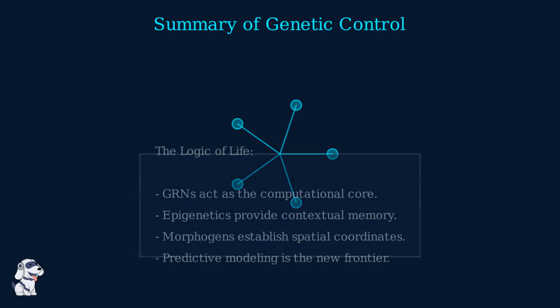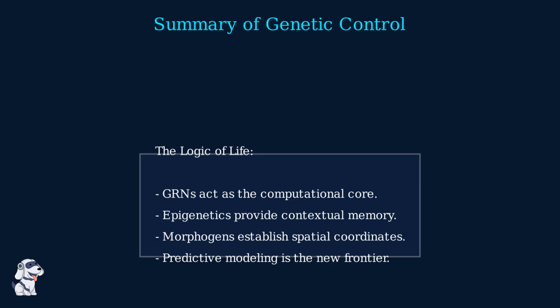Development is an exquisite symphony of regulatory events. It begins with a single cell, governed by a precise, four-dimensional execution of a complex genetic program. By mastering the gene regulatory networks, epigenetic switches, and morphogen gradients, we are decoding the very logic of how life is constructed. We have moved from merely observing parts to simulating and re-engineering these biological processes. This shift marks the future of regenerative medicine and our understanding of biological identity.